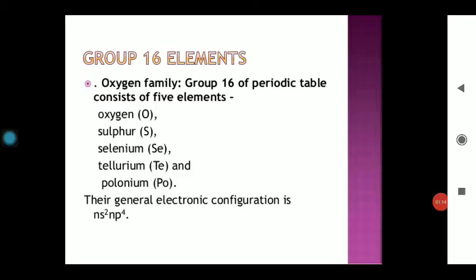So we are starting group 16 elements, and we have done all the parameters about oxygen, the various allotropes of oxygen, that is ozone, the preparation of dioxygen, the anomalous behavior of oxygen, and the various properties of group 16 elements. So now we are taking sulfur, and sulfur can form various compounds.